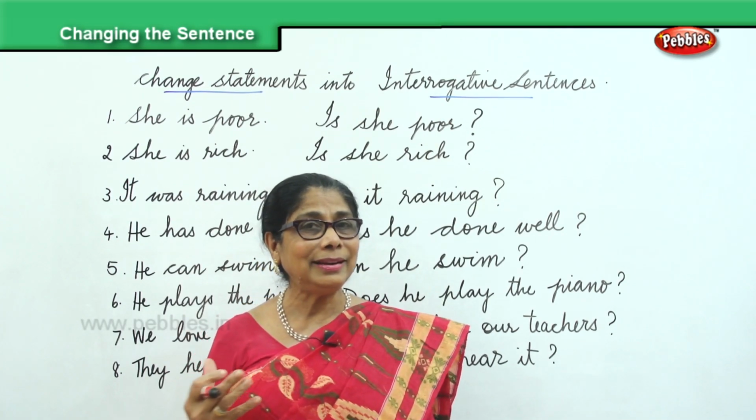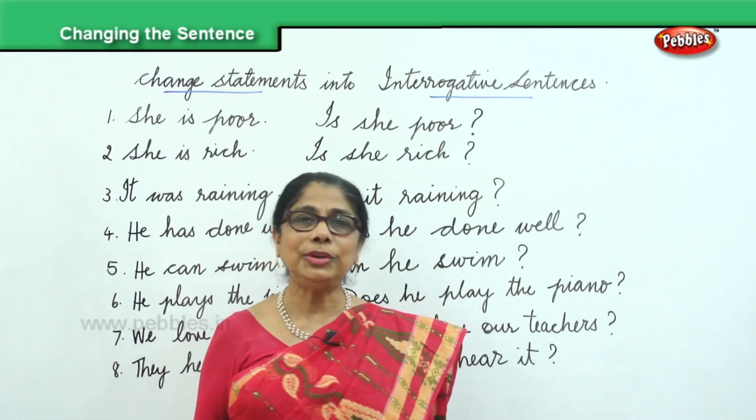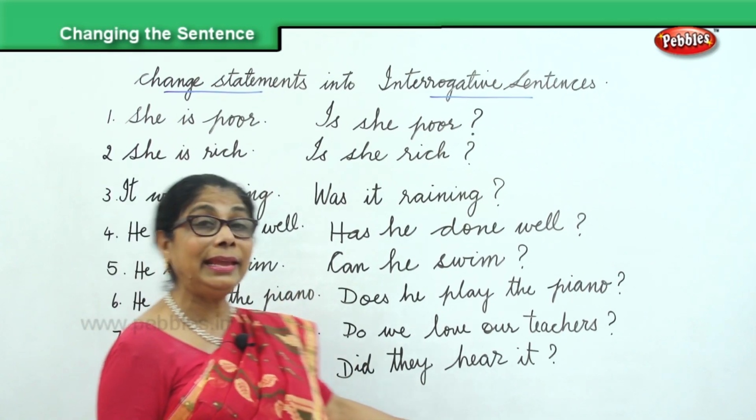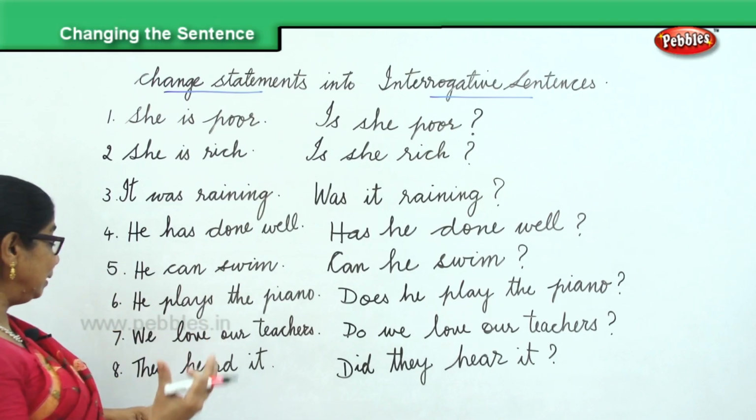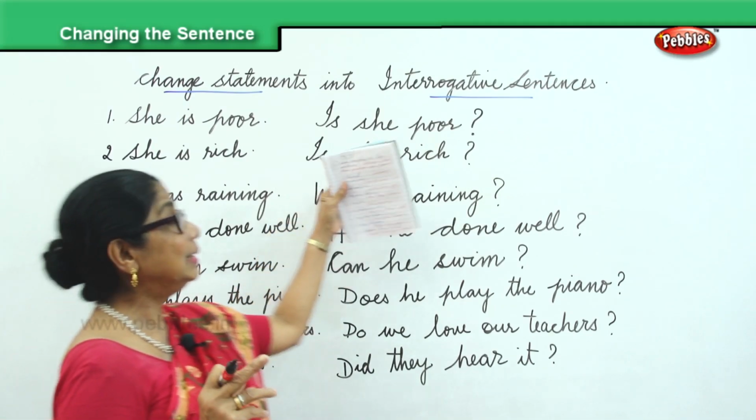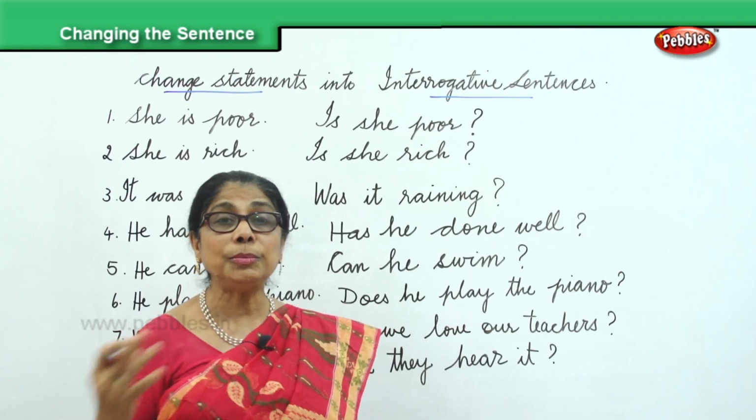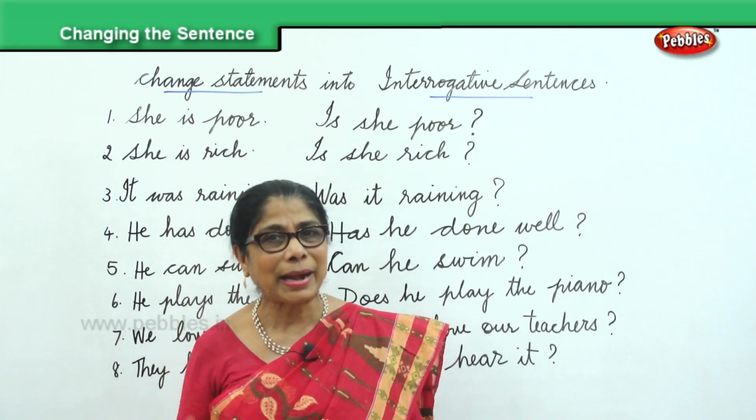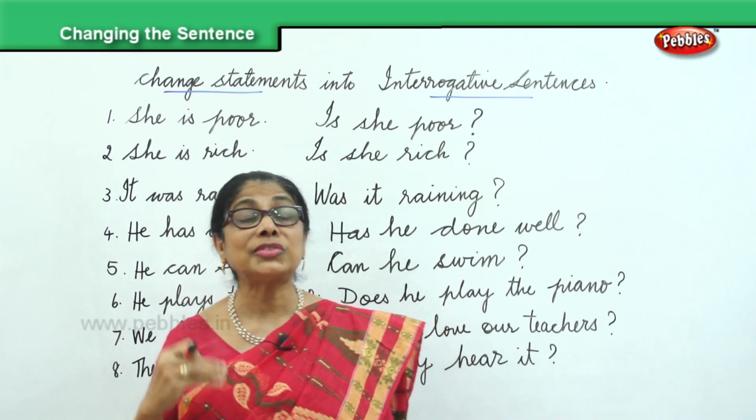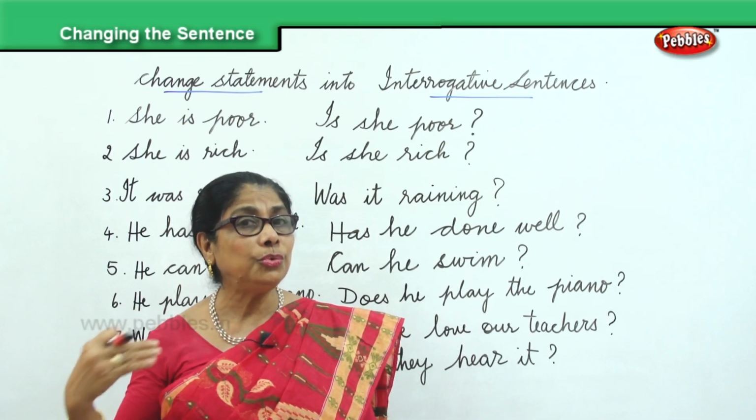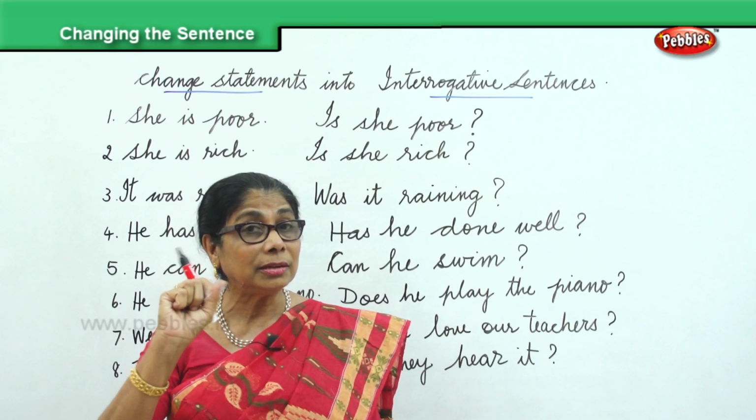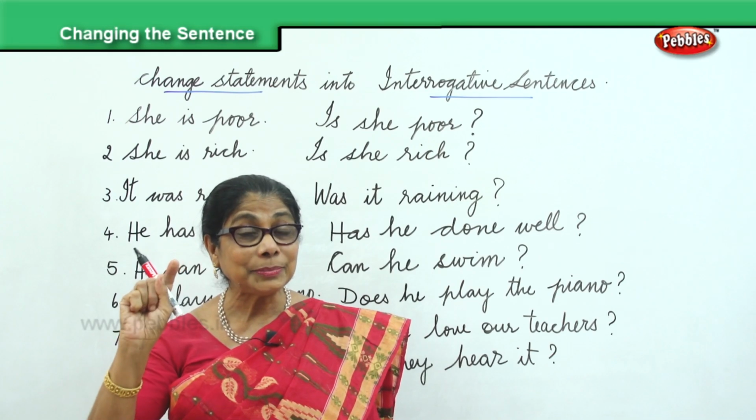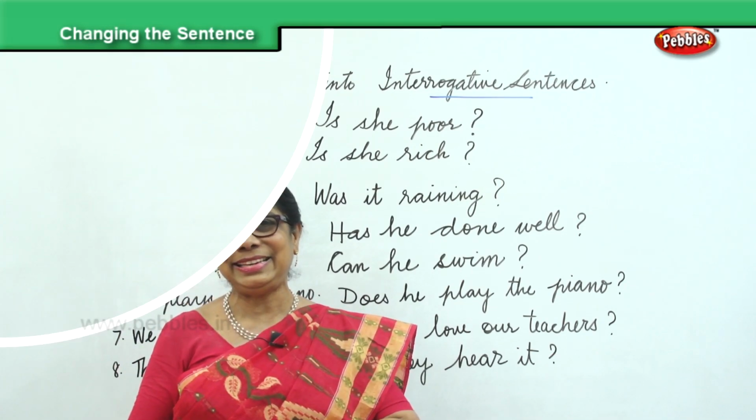So now we learn to change the statement into interrogative. When you get an interrogative, you should be able to make a statement. Now, did they hear it? That is a question. They heard it. Is she rich? She is rich. So you should be able to change statements into interrogative, interrogative into statement. This is just practice. All you need to do is say loud, read loud. Grammar is something that is caught, not taught. So unless you read loud, look at the sentence, grasp correctly, the grammar is very easy.